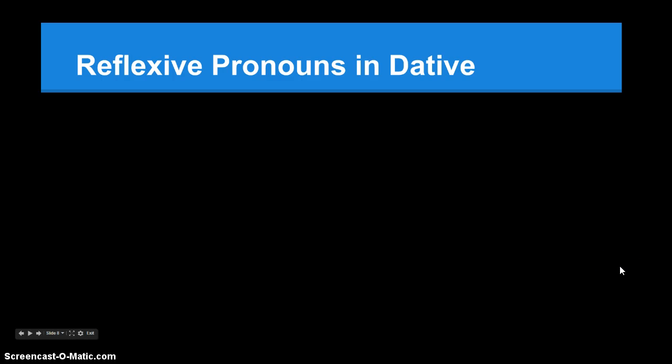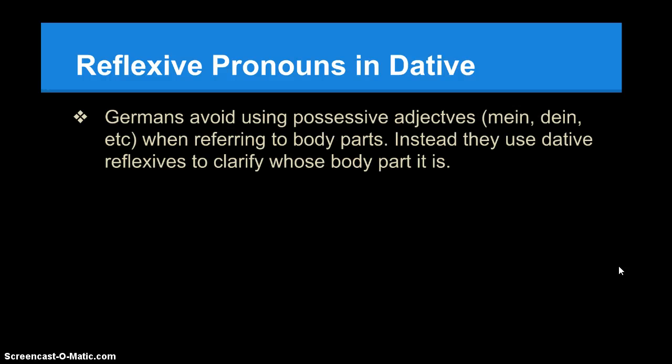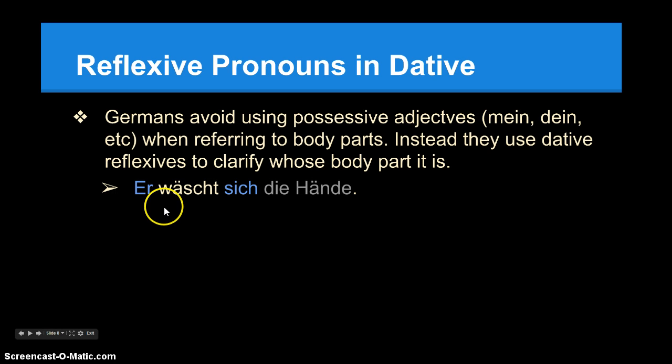Why do we change the pronouns in the dative is a common question of German learners, and that mostly comes from Germans avoiding possessive adjectives like mein, dein, etc. when referring to body parts. Instead, they use dative reflexives to clarify whose body part that is. So in this sentence, er wäscht sich die Hände, it's not seine Hände, it's just die Hände, the hands, but sich is showing whose hands it is, and reflecting back onto er.